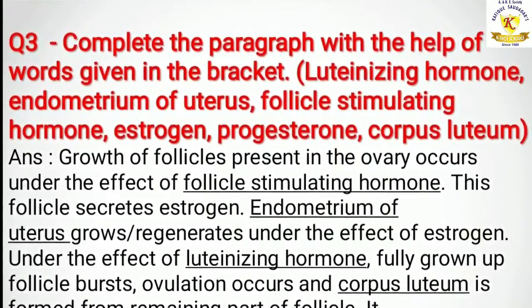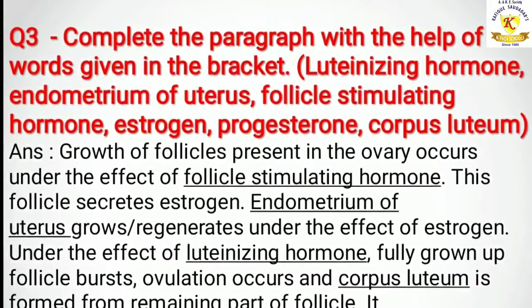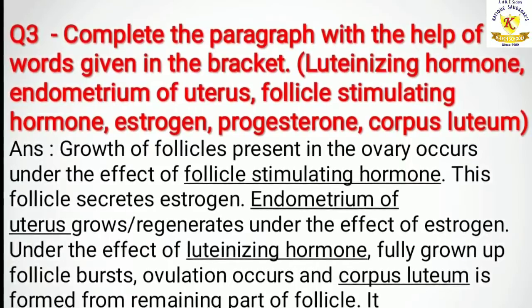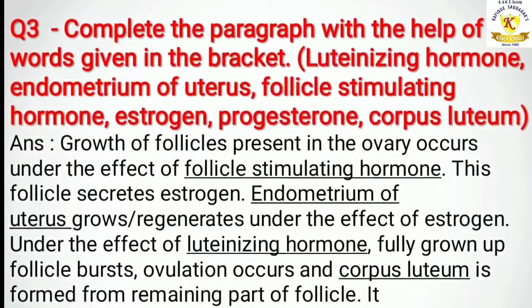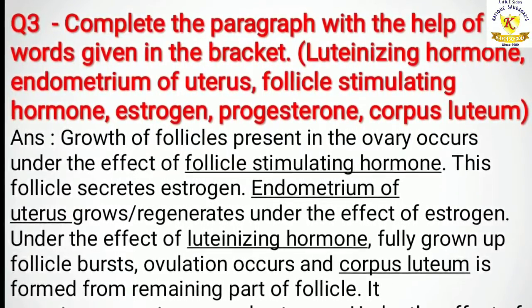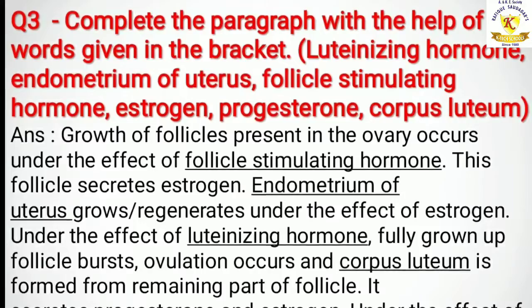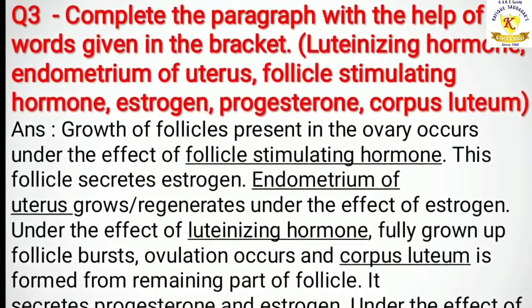Next, question number 3. Complete the paragraph with the help of the words given in the bracket. There are some words given in the bracket. You need to use them to fill in the blanks. Now the paragraph is, growth of follicle present in the ovary occurs under the effect of follicle stimulating hormone.